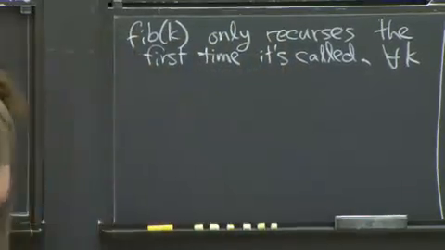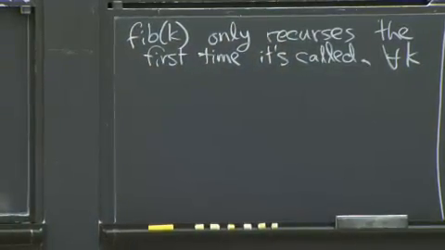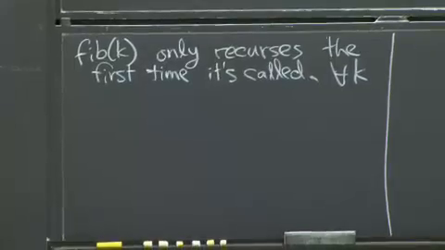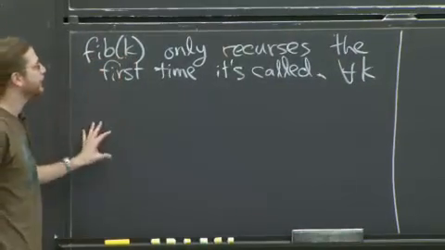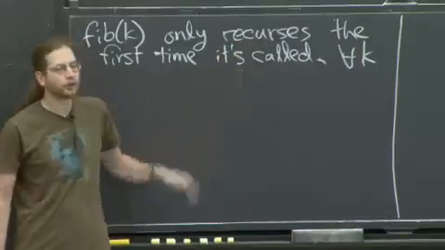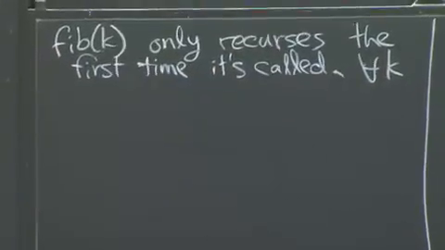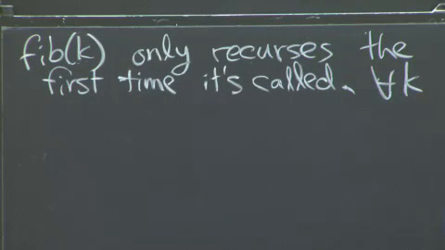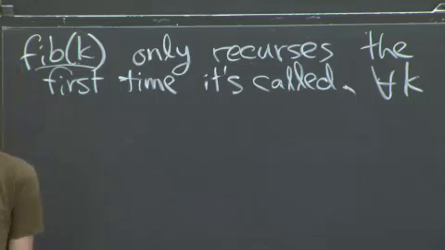You could write down a recurrence for the running time here, but in some sense, recurrences aren't quite the right way of thinking about this, because recursion is kind of a rare thing. If you're calling Fibonacci of some value k, you're only going to make recursive calls the first time you call Fibonacci of k, because henceforth, you've put it in the memo table, you will not recurse. So you can think of there being two versions of calling Fibonacci of k. There's the first time, which is the non-memoized version. That does recursion, does some work. And then every time henceforth, you're doing memoized calls of Fibonacci of k, and those cost constant time.